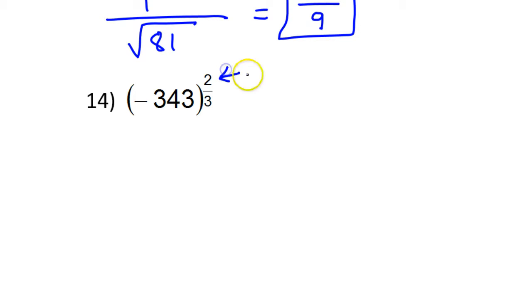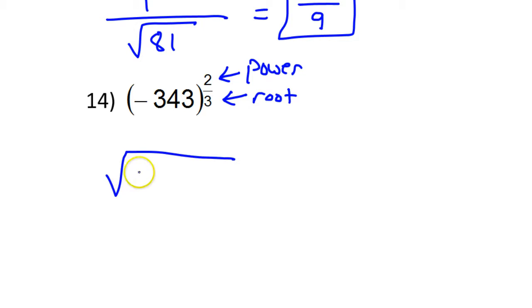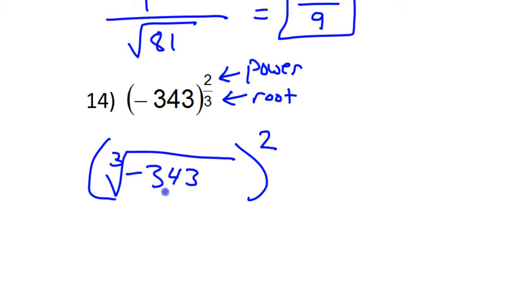Okay, again, you've got the power over the root. So when you rewrite this, we've got negative 343. Let's start with the root, the cube root, and then we will do the second power. Now, it's okay to take an odd root of a negative number, so don't think it's going to be no solution.